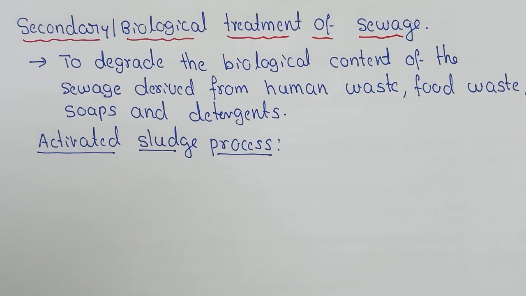This secondary treatment mainly involves the activated sludge process followed by addition of biological systems or treating with bioreactors.